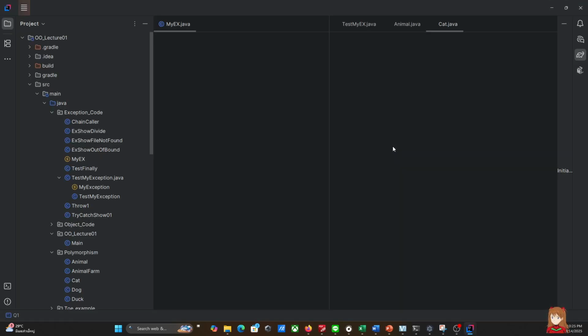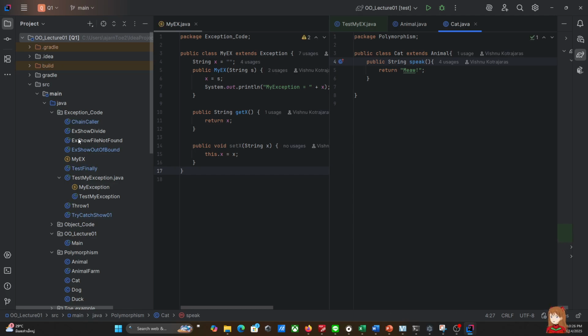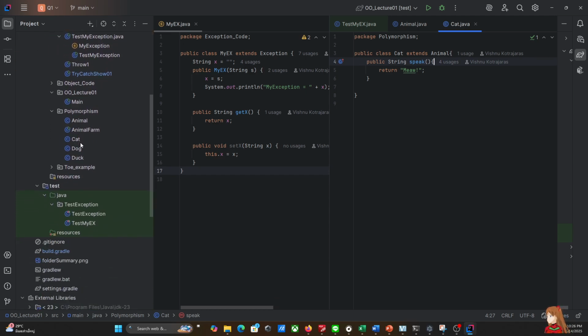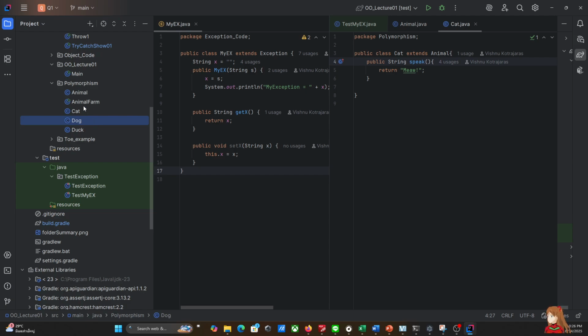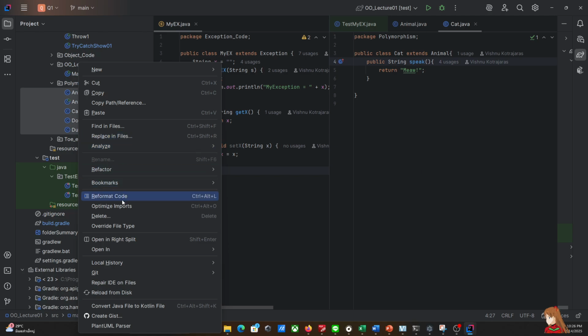Now we're restarting IntelliJ. Alright, and now PlantUML should be active. So let's say I want to create a UML diagram for this set of code, the polymorphism example. Just right-click and choose the PlantUML parser.